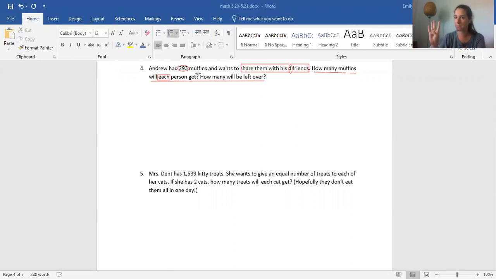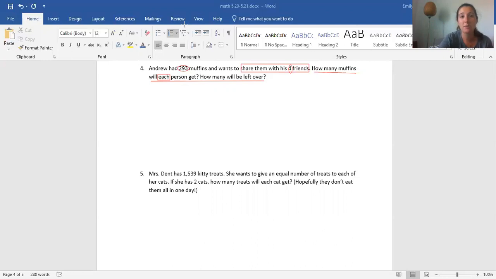So it's not just 4 people. It's 5 people. It's really easy to make a mistake on this. I've made this mistake before in class, as you guys know. When you're sharing with 4 people, you have to include the person who's sharing. So we need to include Andrew and his 4 friends. So we're not dividing by 4, we're dividing by 5.